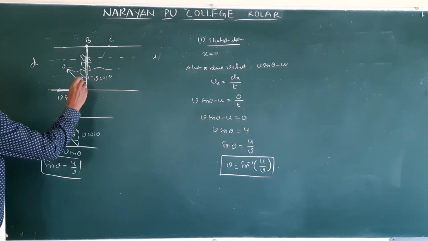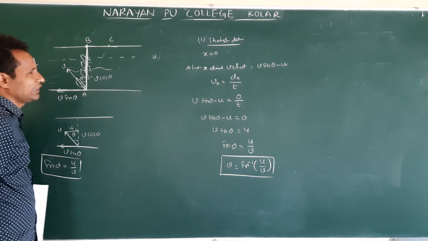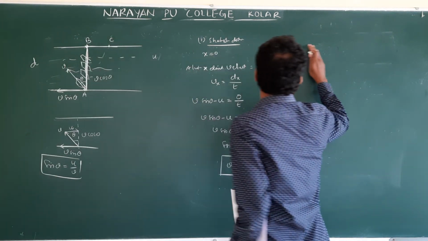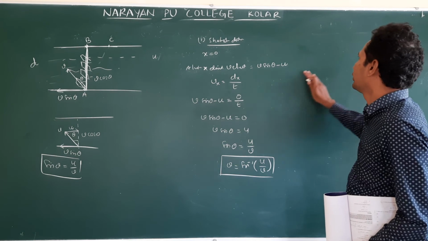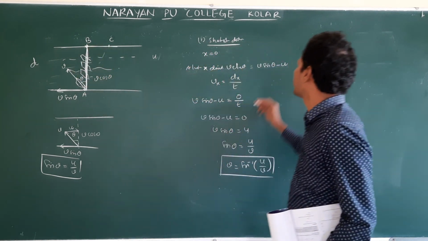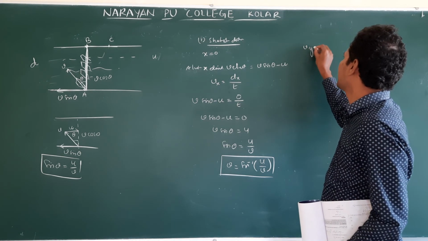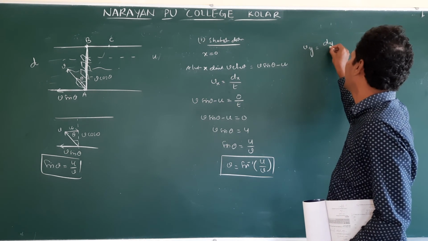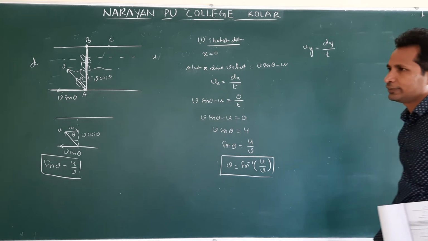Now, how long does it take to reach the opposite bank? So again, v is moving in which direction? Along the y direction. So velocity along the y direction is equal to displacement along y by t.